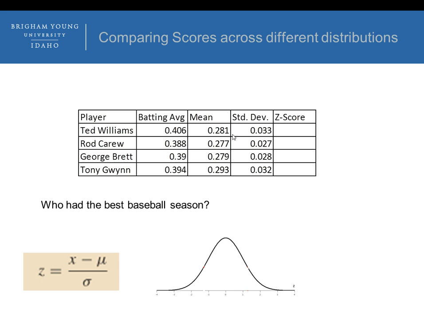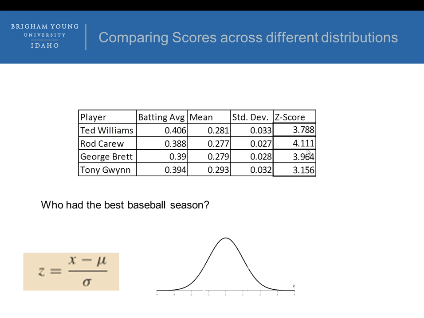We can say, okay, if we know all the mean batting averages for their particular seasons, Ted Williams was 1941, Rod Carew was 1977, George Brett, I believe, was 1980, and Tony Gwynn was 1994. And we got the means for each of those years and the standard deviations. We can calculate a z-score to see which of those batting averages would be more extreme. Now, each of those seasons was very extreme. But if you calculate each of those, here are the z-scores for each of these. All of those are pretty high. All of them are at least 3 standard deviations away from the center.